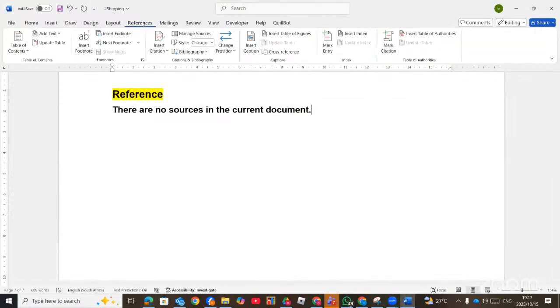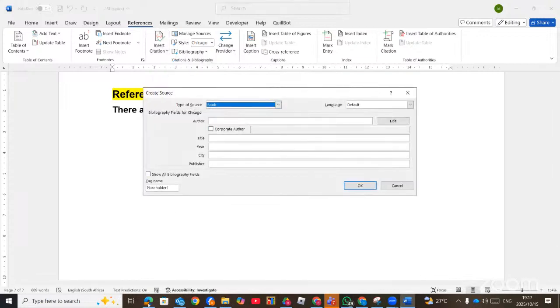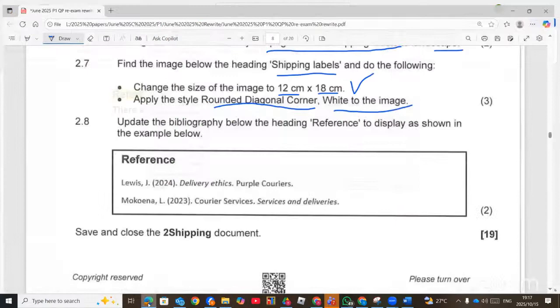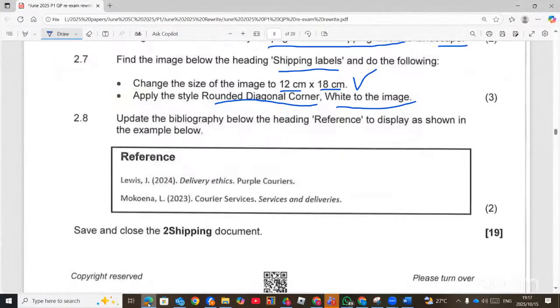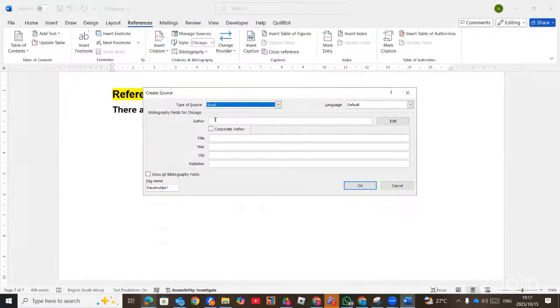Now, when you go to References and you go to Citations, you can see that there are no sources added. So we need to add those sources. New source, then we add the first one. The author is Lewis J. and 2024. So for the author, you type Lewis, J. Don't forget to put a comma here, otherwise it's going to bring the J first. So you put the comma just after Lewis. And then the year was 2024.